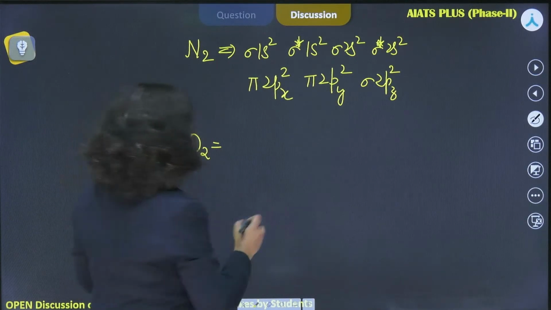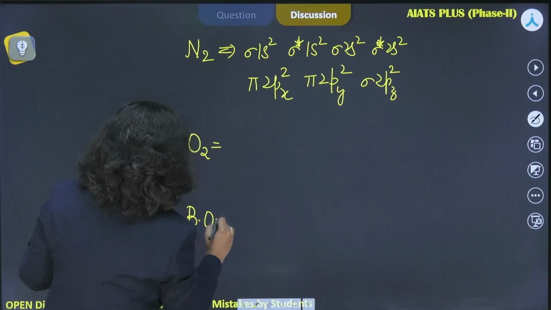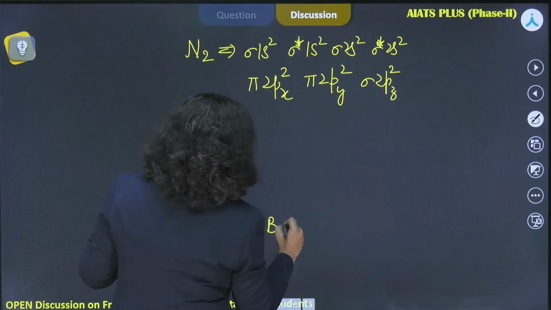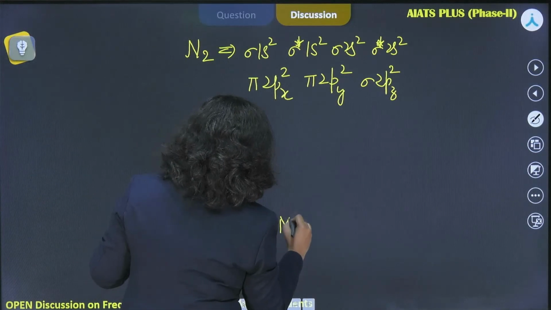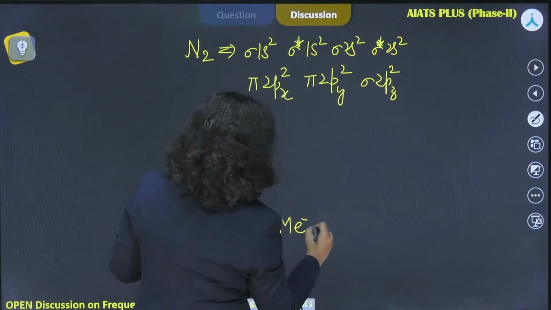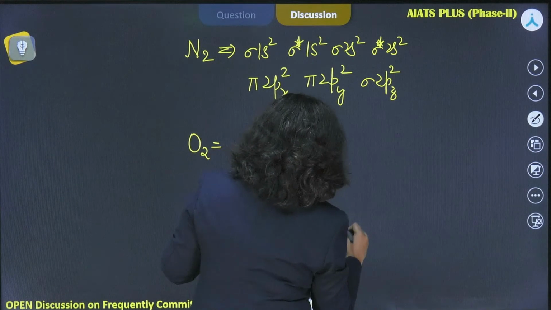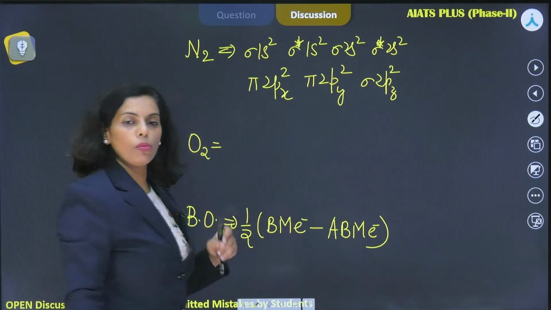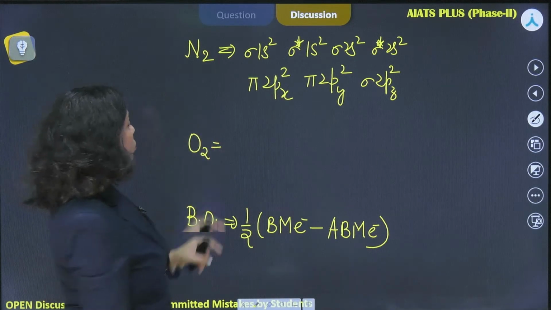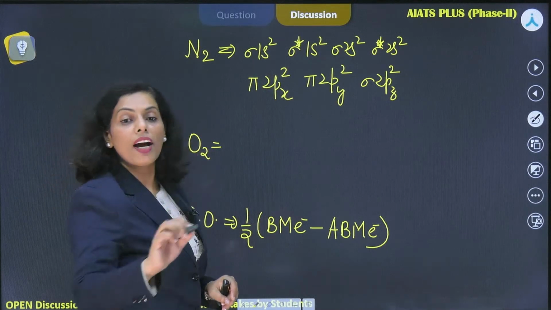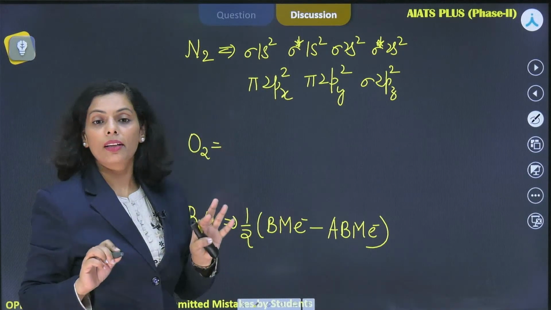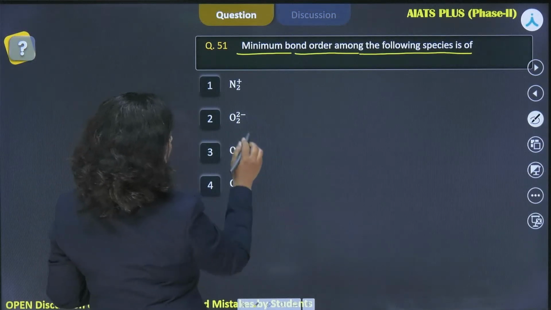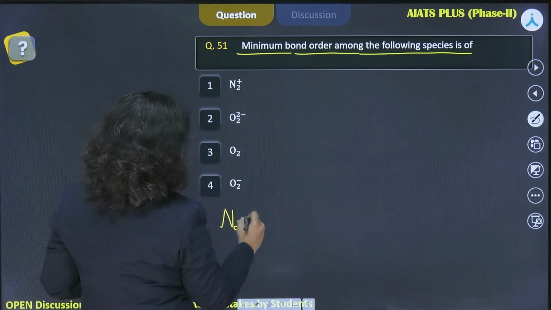How to find out bond order? Here I am writing the formula: half of the electrons in bonding molecular orbital minus the electrons in anti-bonding molecular orbital, right? For nitrogen, if you find it out, you will find it is 3. So for N2 it is 3.